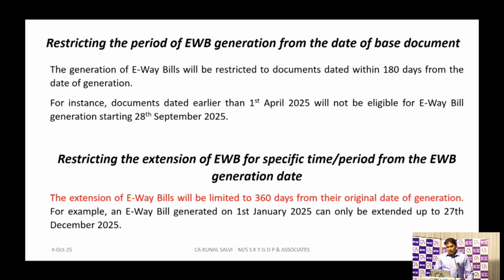So for example, if an e-way bill is generated on the 1st January 2025, at most you can extend that e-way bill up to 27 December 2025. That is 1st January plus 360 days, that will come to 27 December 2025.